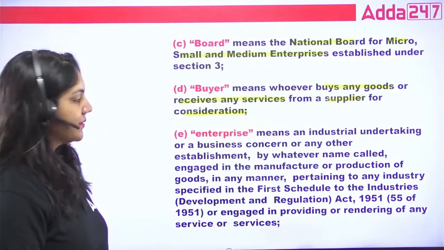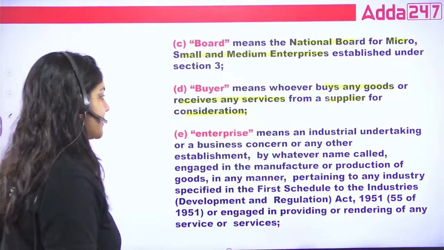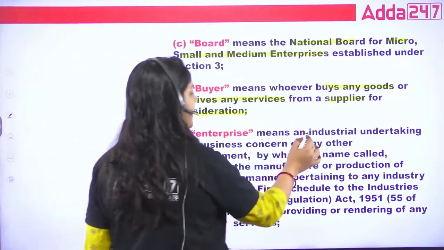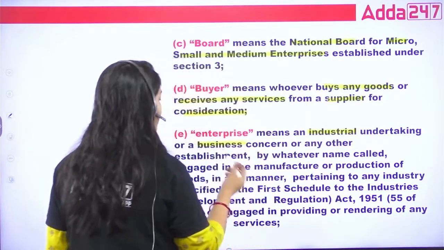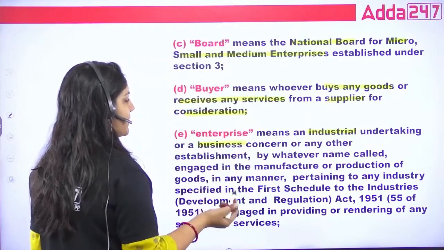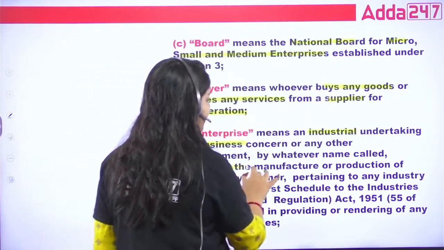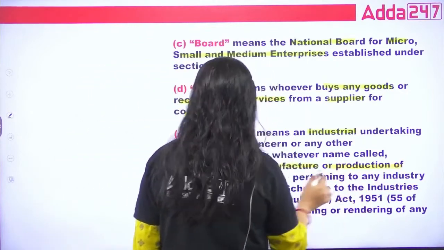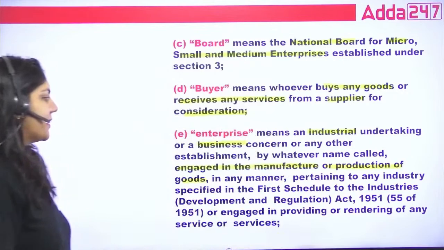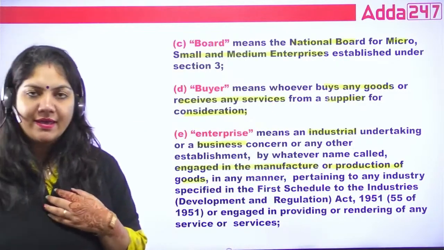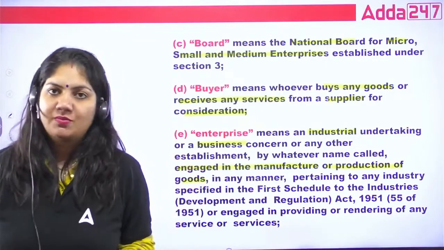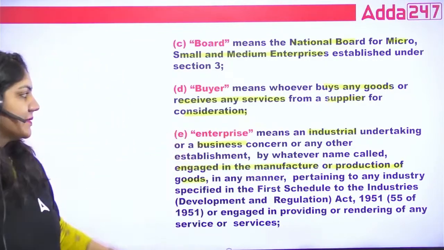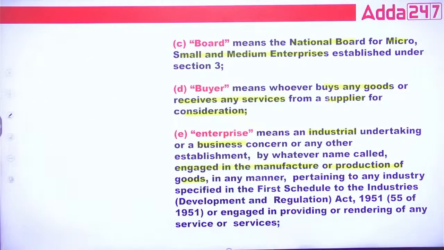Important definition. What is enterprises? Enterprises means an industrial undertaking or a business concern or any other establishment by whatever name called, engaged in the manufacture or production of goods in any manner. Suppose if I have established any industry, so that is my enterprise.